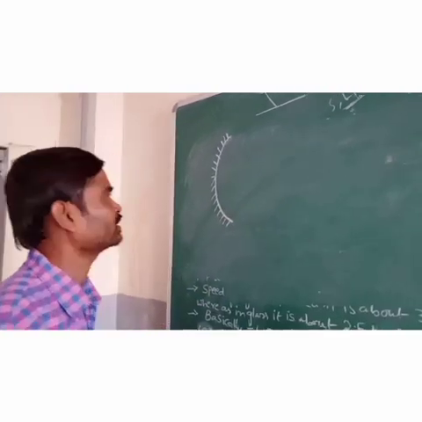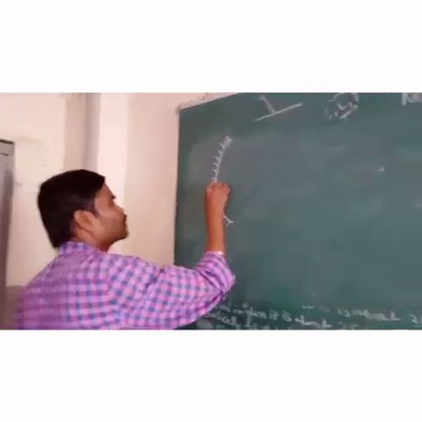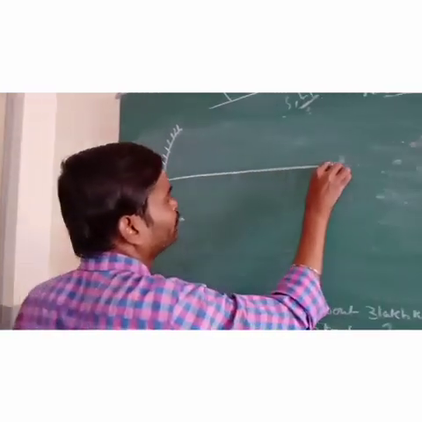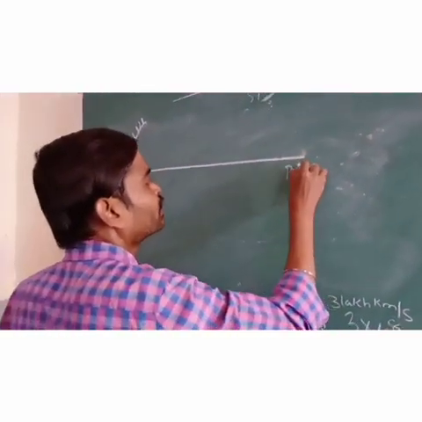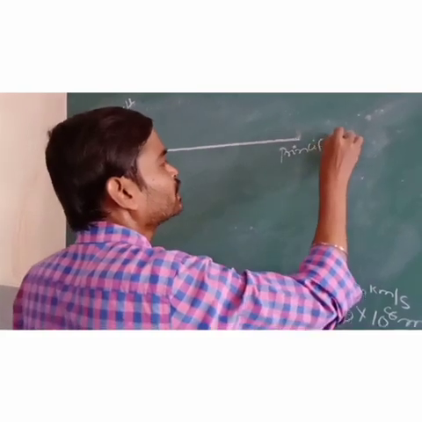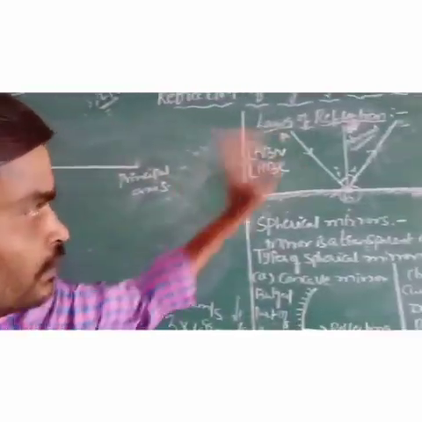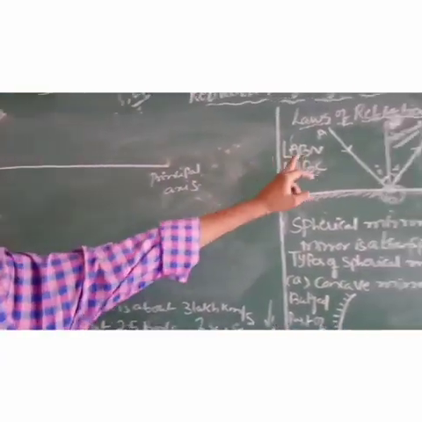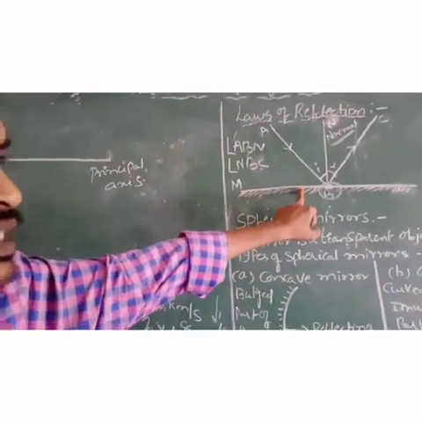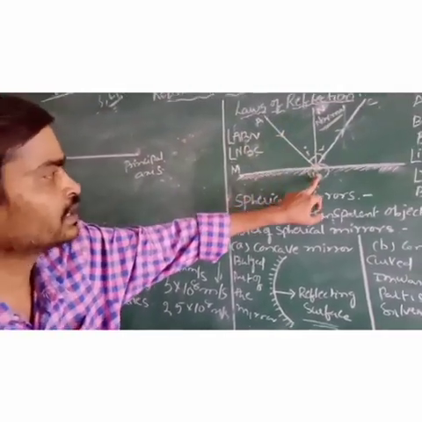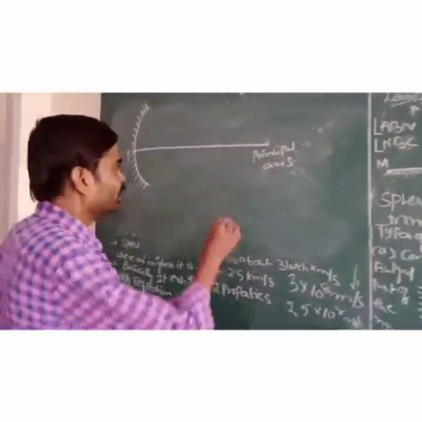Just now I explained the center point of the curved mirror is taken as pole P, and the imaginary line is taken as the principal axis. In a plane mirror we have discussed the laws of reflection, where the incident ray is incident at a point.